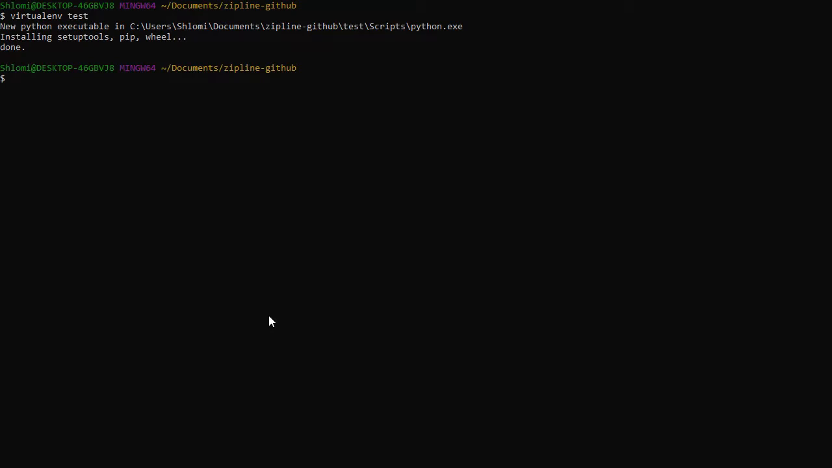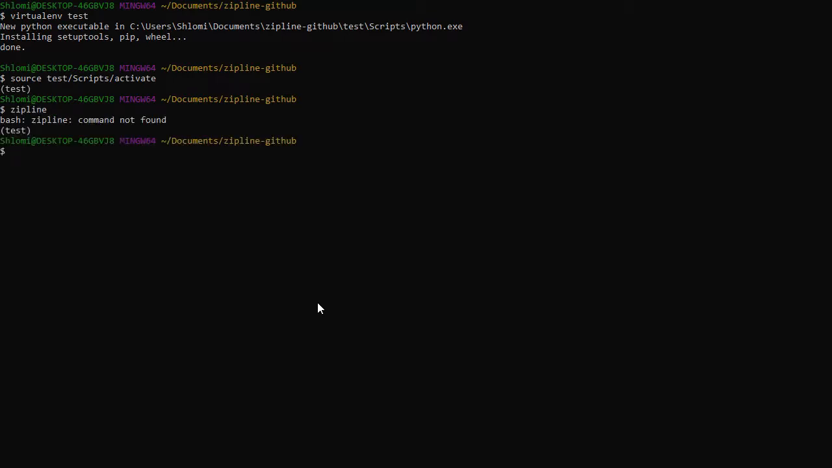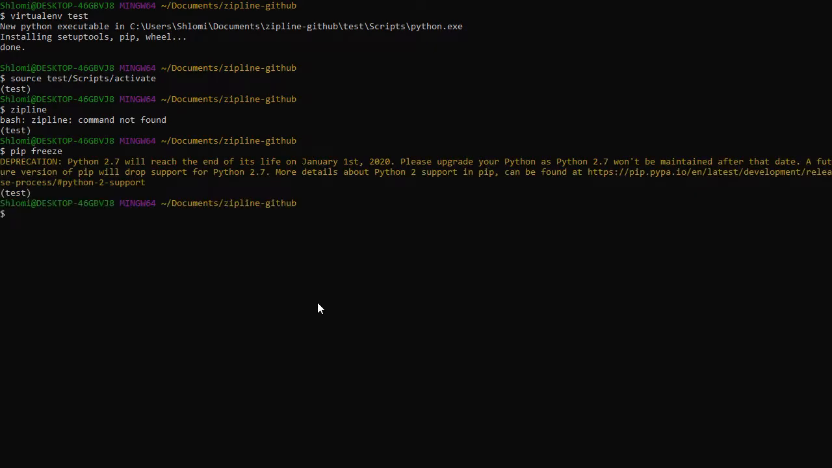So we got that installed. Let's check if we have the command line tool working, and it's not. Let's see the packages that we have installed. We have none, so we install it like this: pip install zipline-live 2.